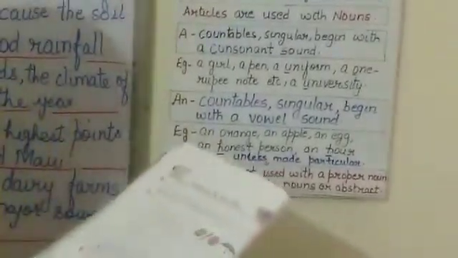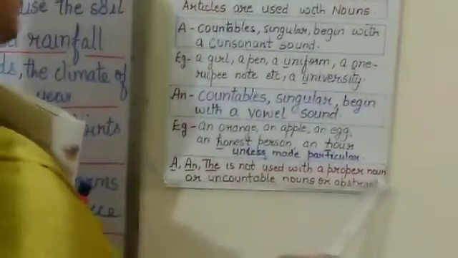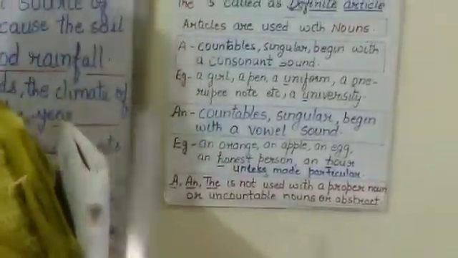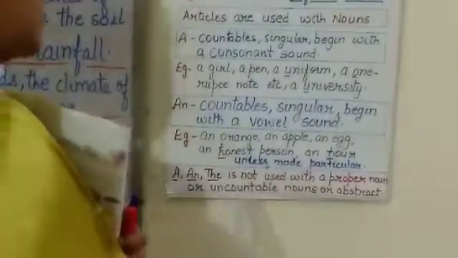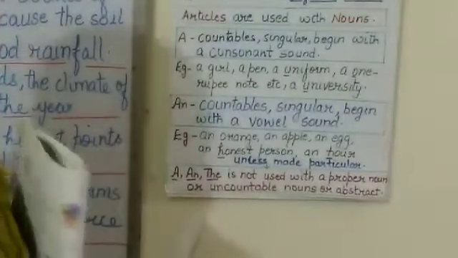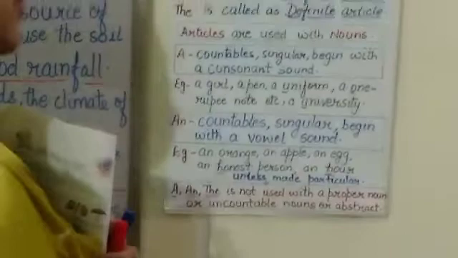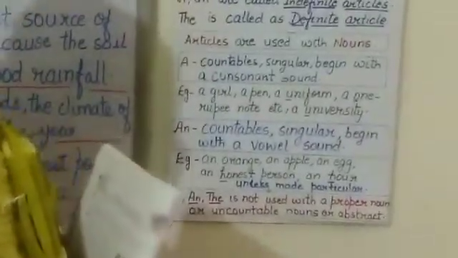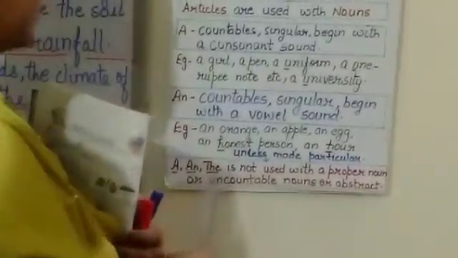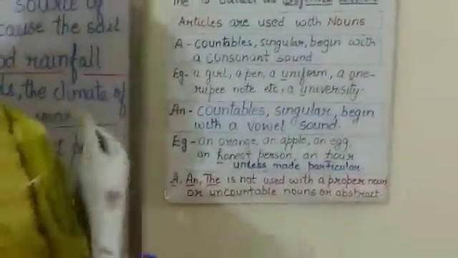Now, a and the are not used with proper nouns. Proper nouns like names, like my name, like your name. No a and the will be used. Or uncountable nouns, where nouns are not countable, just as I told you for milk and honesty. Or abstract nouns. Like water. If I say water, will you say a water? No. That is why it is said a and the are not used with proper nouns or uncountable nouns or abstract nouns.